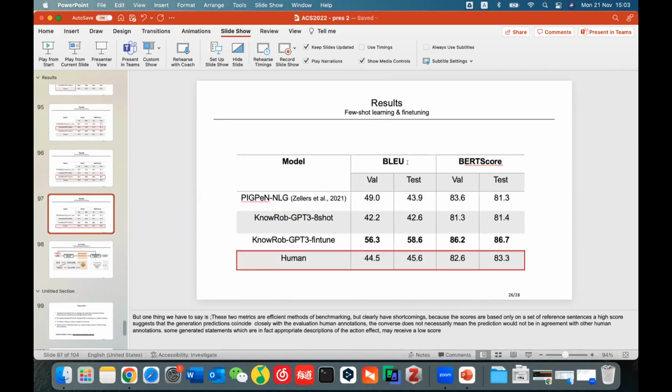Yeah. The reason why we use BLEU and BERTScore is that we want to make a comparison with the PigPen analogy paper. We can still use other metrics, and I do think metrics are a valuable research direction, because I don't think these two metrics are enough. I also mentioned that they have problems with generated sentences that make sense but are not quite similar to the annotation sentences. They get quite low scores, which is not sensible. So another direction is developing other sensible and robust metrics.